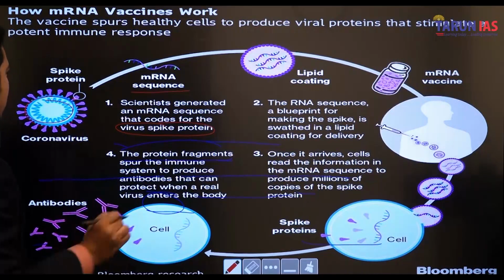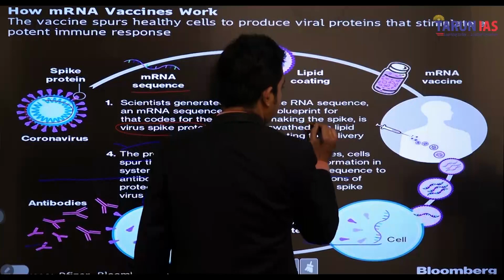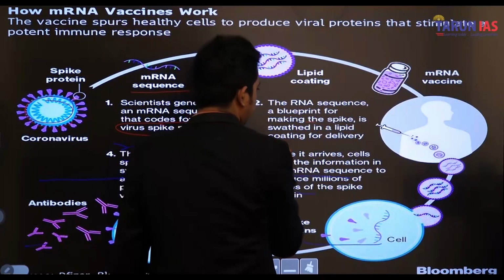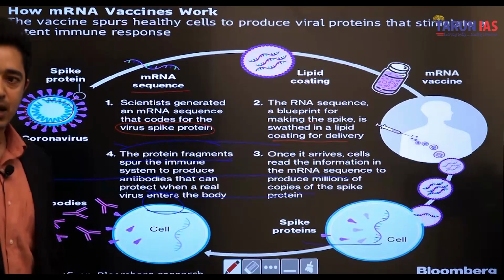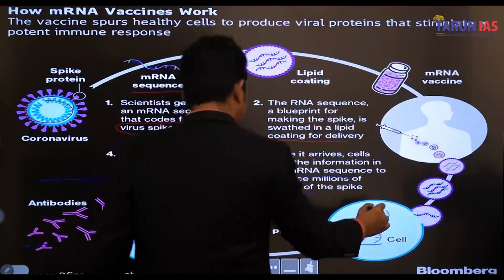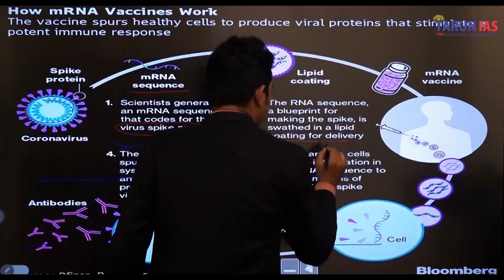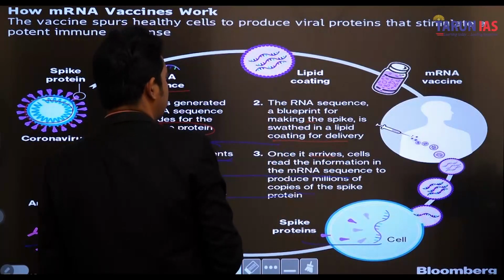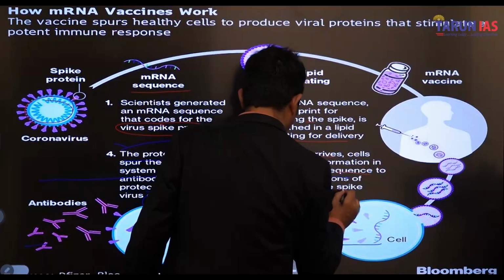And the second step is that the RNA sequence, the blueprint for making the spike protein, is swathed in a lipid coating for delivery. That means they copy the lipid coating, and then the mRNA vaccine is boosted. Now the spike protein is there, lesser in amount. Once it arrives, cells read the information in the mRNA sequence to produce millions of copies of the spike protein.